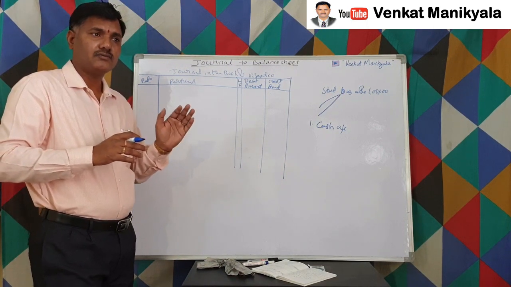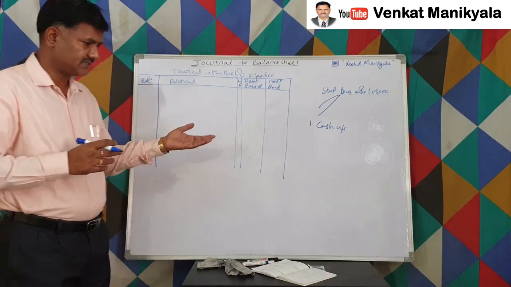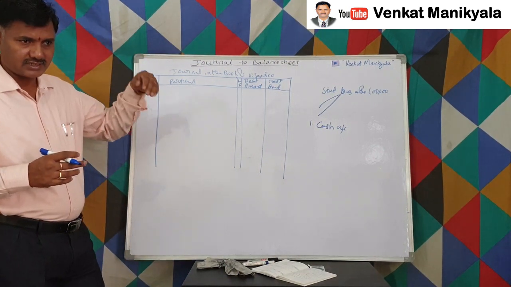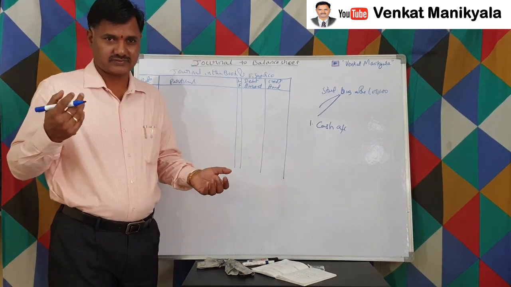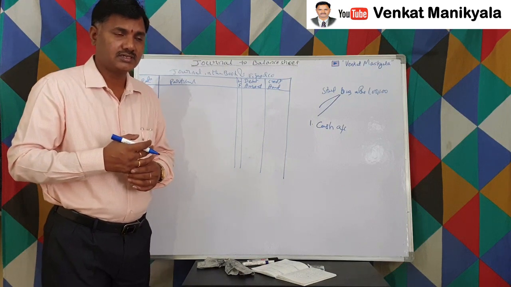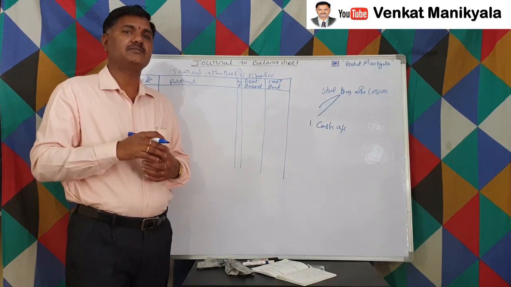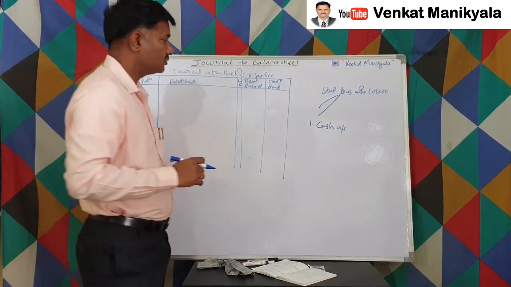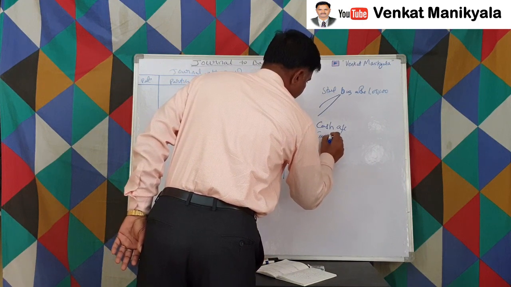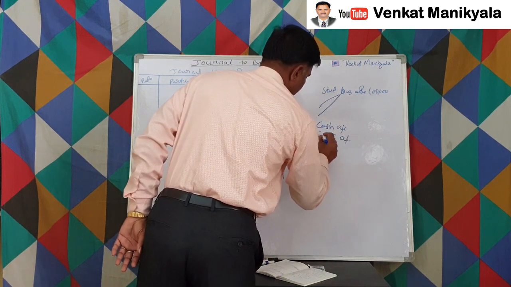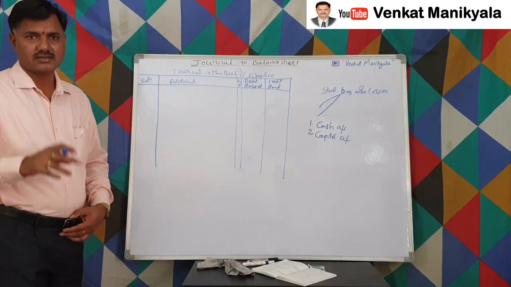Because he's the owner, we don't call it with a name. For the owner, we use one term called capital, right? So if he brings capital into business, that is called capital. When he withdraws from the business, again we don't use his name; we have a separate term called drawings account, right? So number 2 account is the capital account.